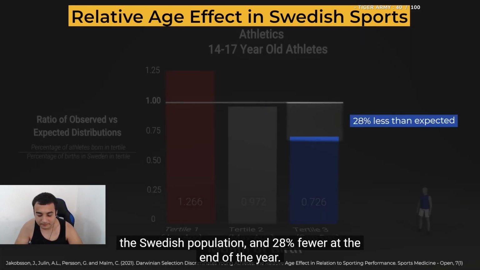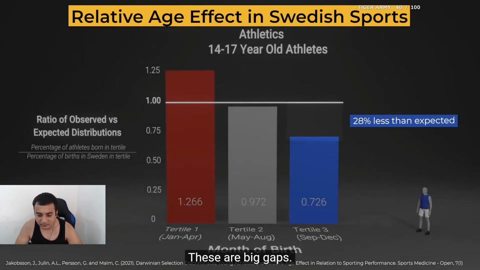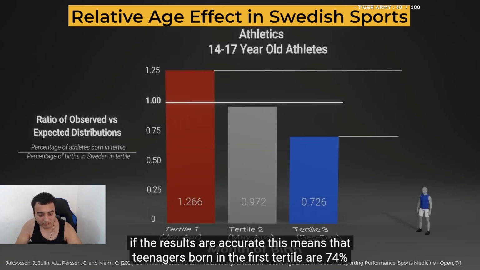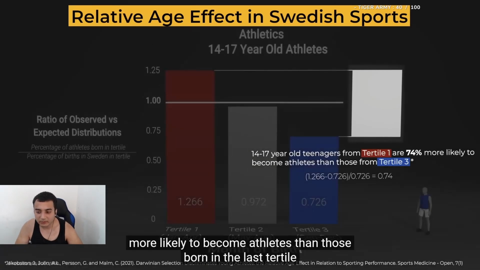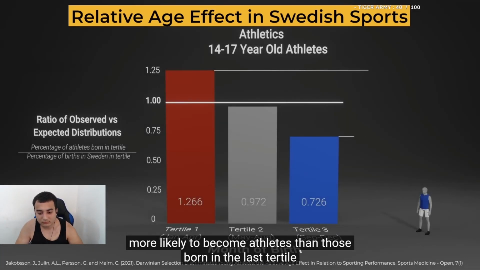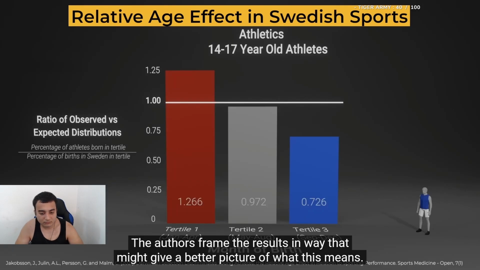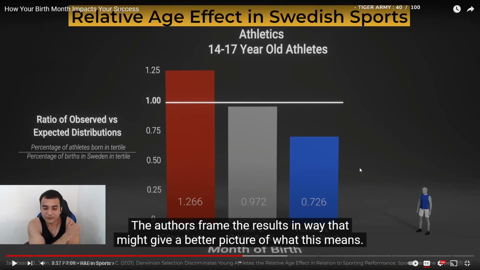and 28% fewer at the end of the year. These are big gaps. If the results are accurate, this means that the teenagers born in the first tertile are 74% more likely to become athletes than those born in the last tertile. The authors framed the results in a way that might give a better picture.